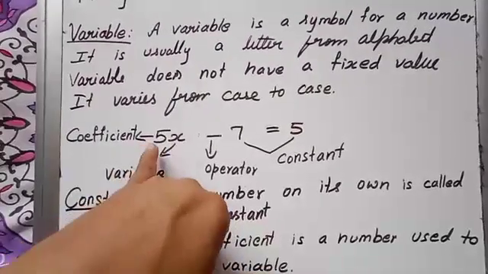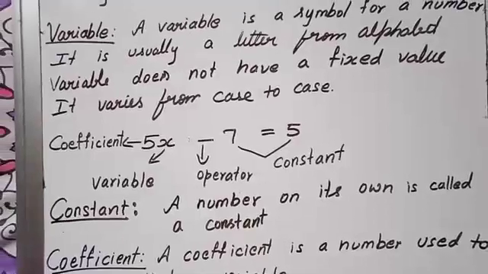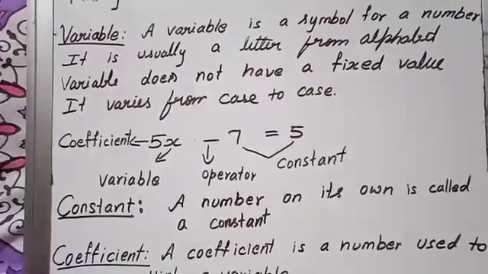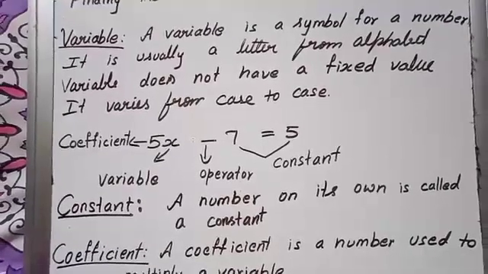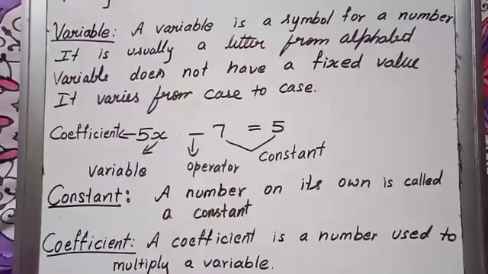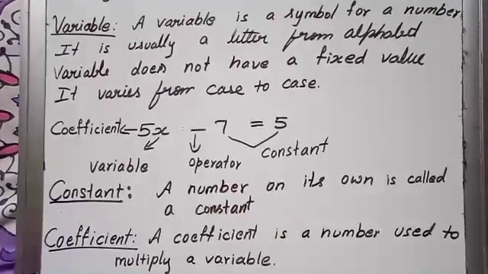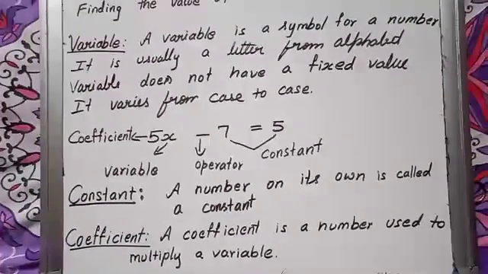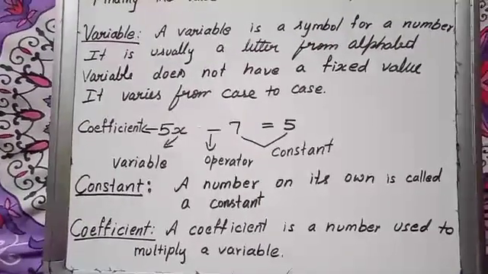Coefficient: co means with somebody, like co-teacher or colleague. This co indicates with someone. Constant means fixed value. It is a number having its own value. If you know these things, we can do algebra just like playing a game.